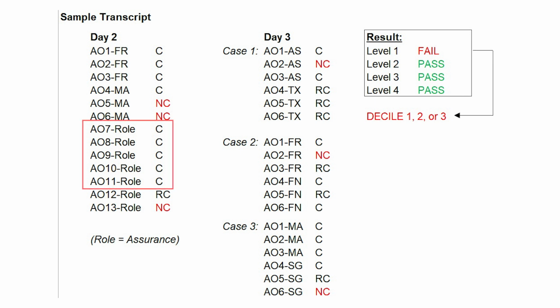The student would pass level 3 because in the role section they have 5 Cs. They would also pass level 2 because in the FR section they have 4 Cs out of 6 available AOs. However, as you will notice, there are many NCs. Because there are a number of NCs, this affects level 1 and the student would pass everything else but not level 1.